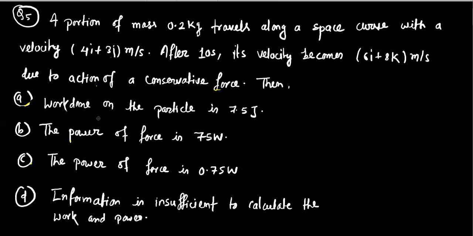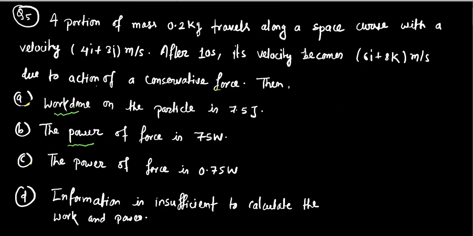Okay, so from the options we can confirm that we have to check the value of work done and power, and then find the correct option.